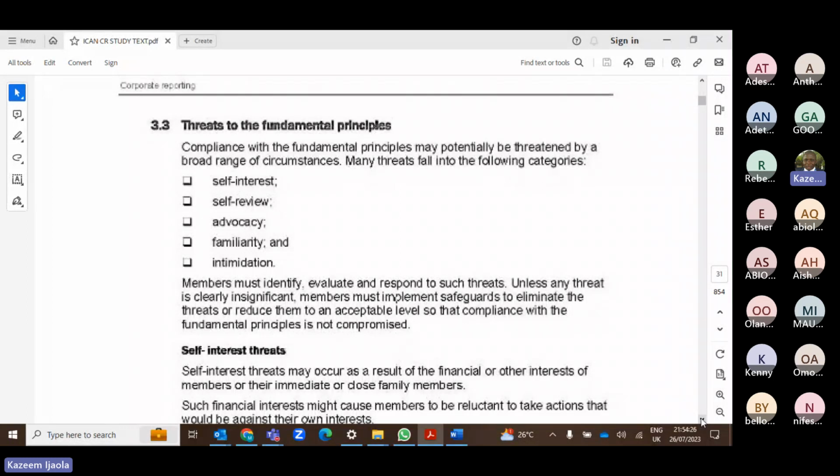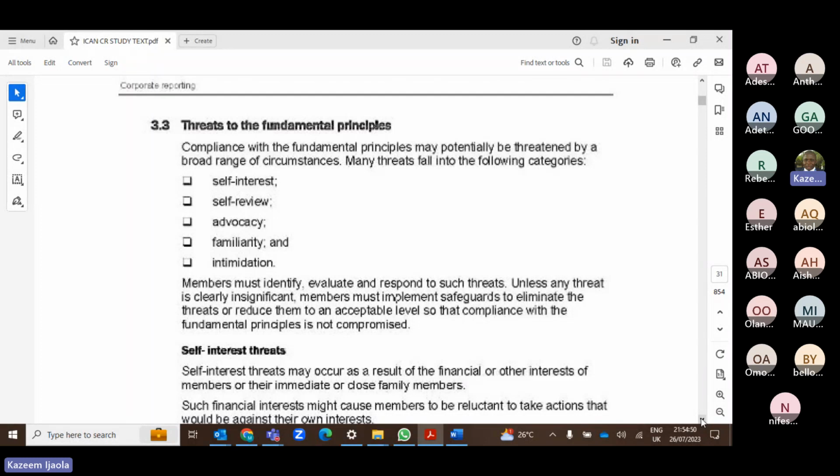Then the second one is self-review. Say you were the CFO of XYZ three years ago, and now you have crossed over from being a CFO to an auditor. You are now appointed to go and audit the company for the period when you were the CFO. In that case, it's like you are trying to review yourself. So what the code of conduct states is that you should kindly withdraw from that task.